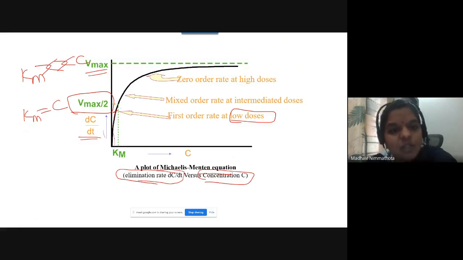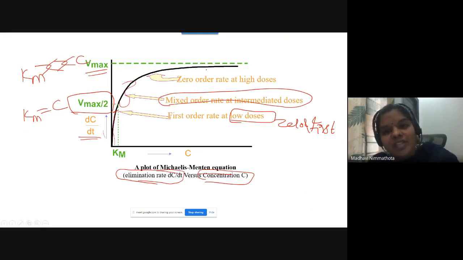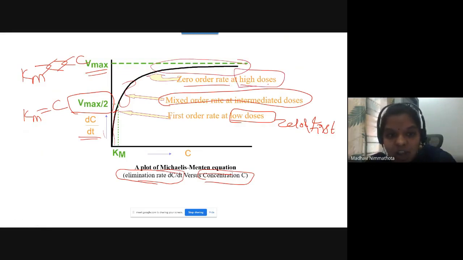After that, it goes into a curved line, exhibiting mixed order kinetics, that means zero and first order are both expressed here. After that, at high doses, the drug follows a steady state elimination process. This is the zero order elimination process at high doses. Here, this is termed as Vmax, the maximum theoretical value for the rate process.